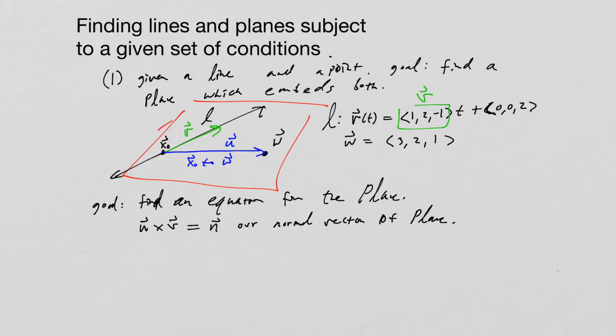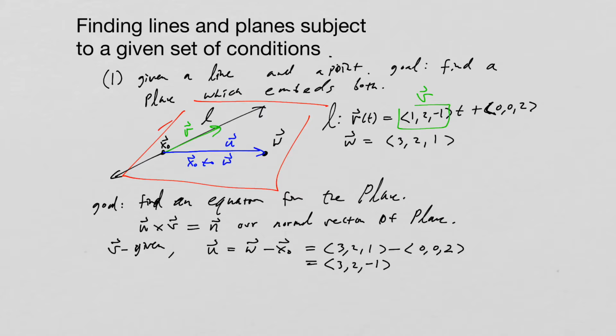All right, so V is given, but U, that's going to be equal to W minus x naught. All right, let's put that together. That's going to be 3, 2, 1 minus 0, 0, 2, and that will give us 3, 2, and negative 1.